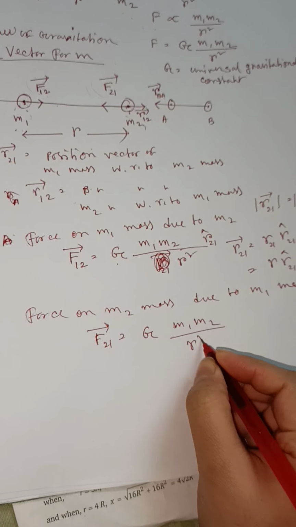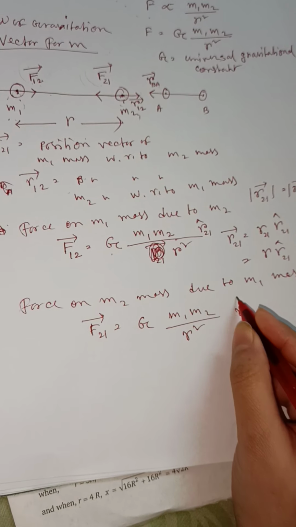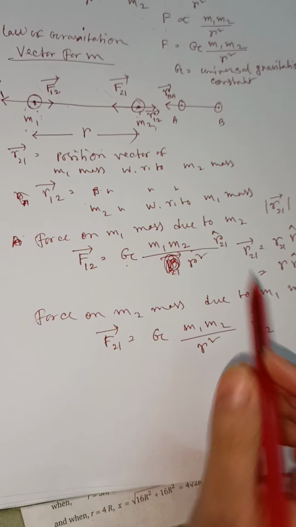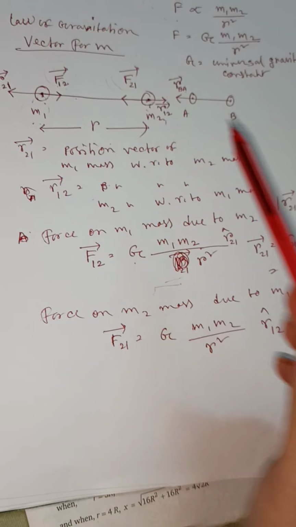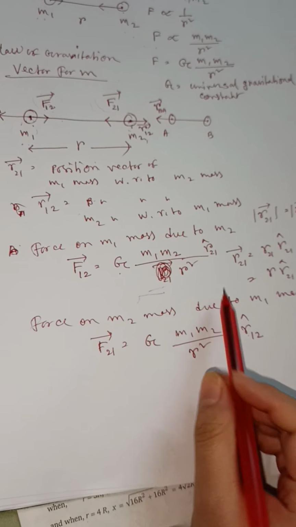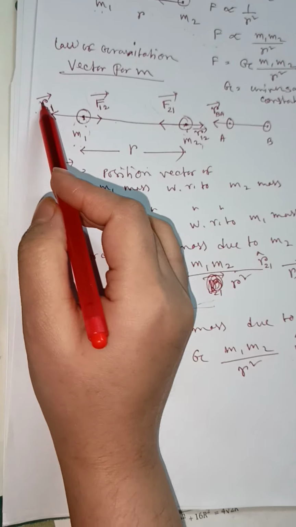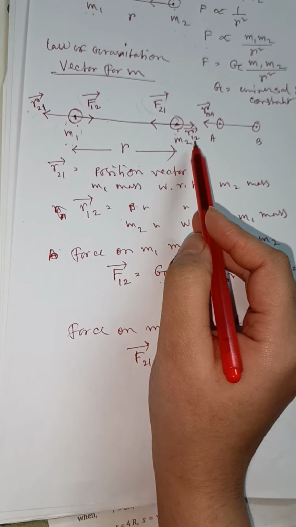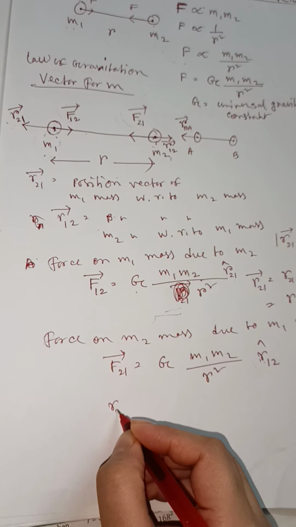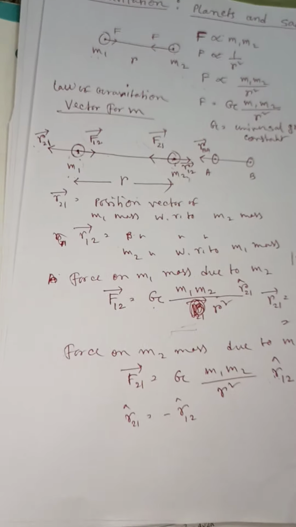So the magnitude will be r, but here we have to take R12 cap. This is the unit vector of the position vector of m2 mass. Okay. So now what is the relation between them? We know that, just look at these two unit vectors, R21 cap along this direction and R12 cap along this direction. That means both are in opposite directions. So R21 cap equals minus R12 cap, right?